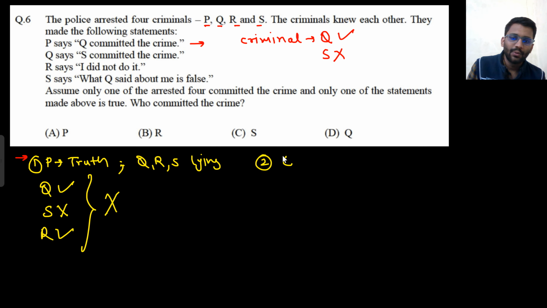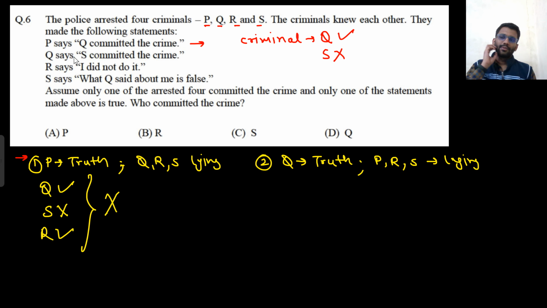Let's assume Q is saying the truth now. That means P, R, S are lying. P is saying that Q committed the crime, so Q is not the criminal. Now Q is saying that S committed the crime, so S is the criminal. Now again R is saying that I did not do the crime. That means R is lying, so R committed the crime.